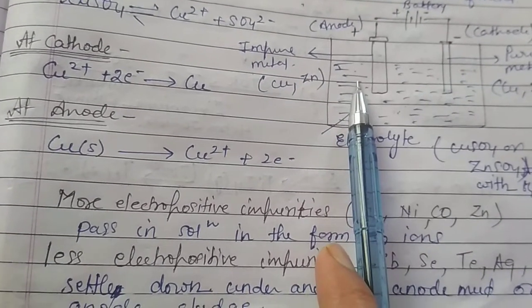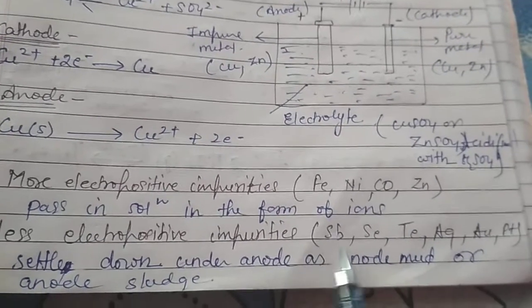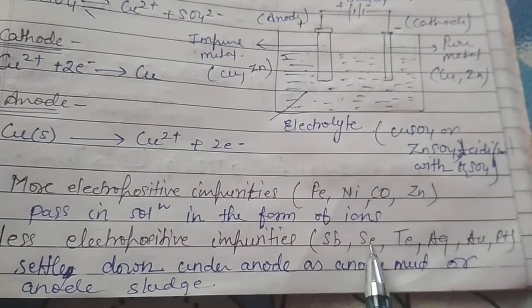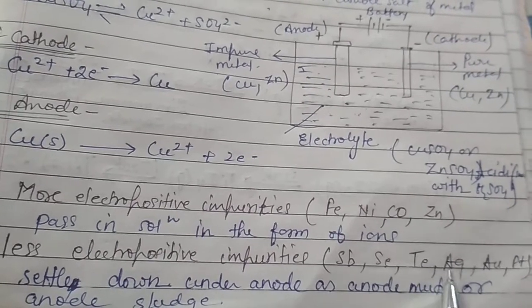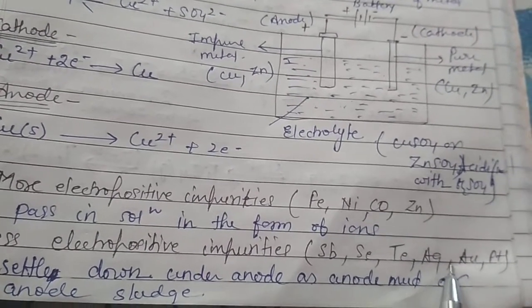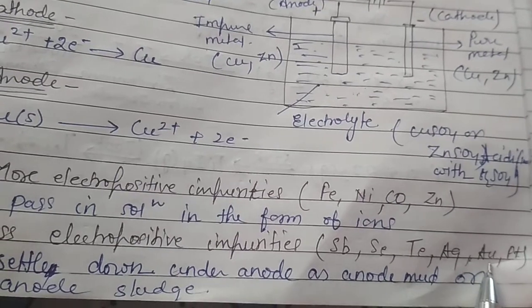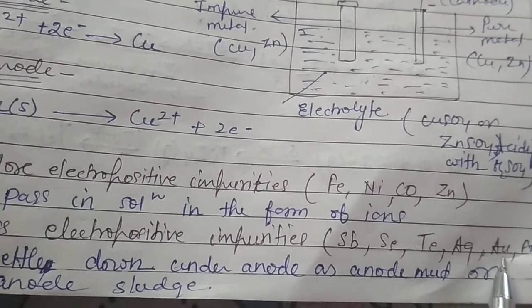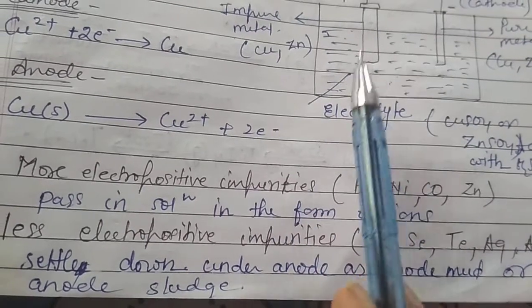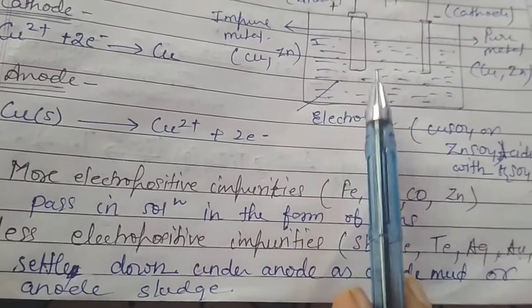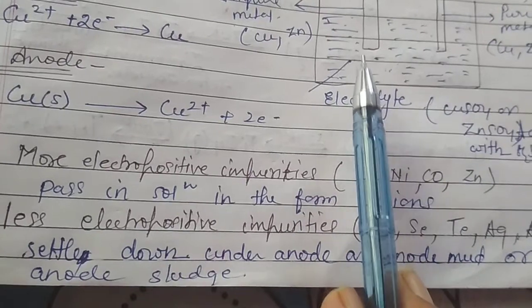While the less electropositive impurities, for example antimony, tellurium, selenium, silver, gold and Hg, platinum, may be there. So they would settle down in the form of anode mud or anode sludge.